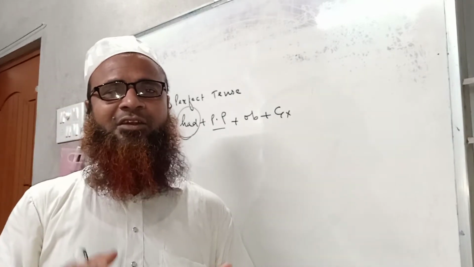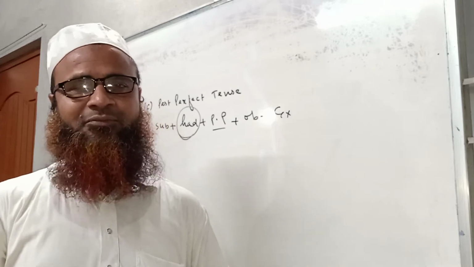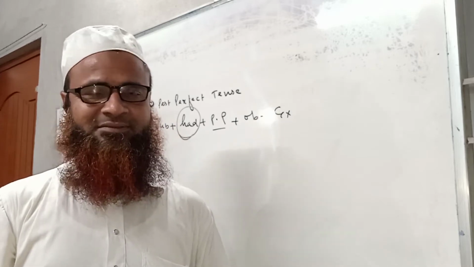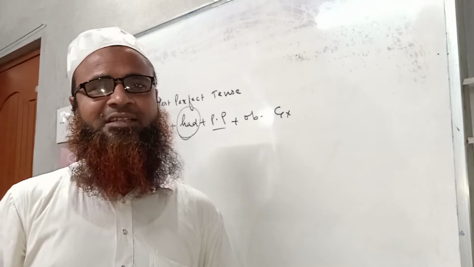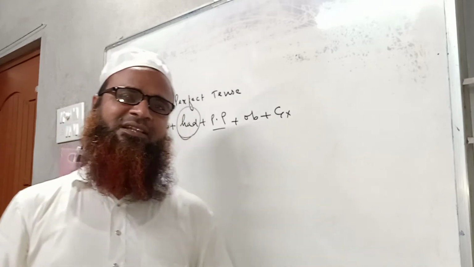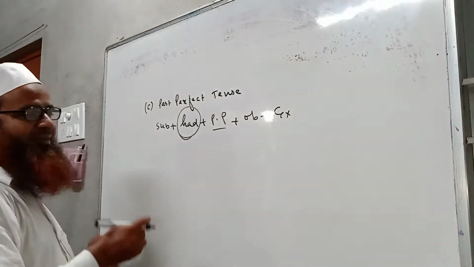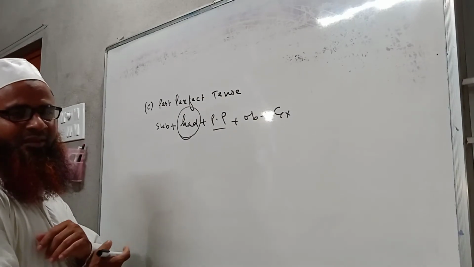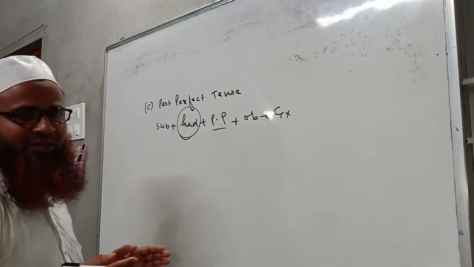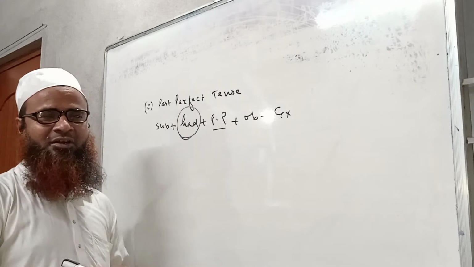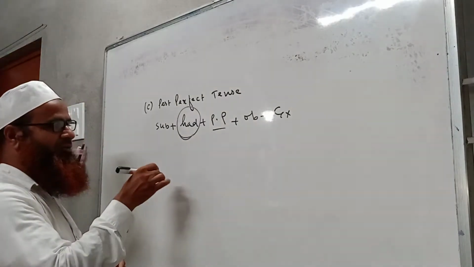So there are two tenses. We have to use two tenses together, one of past perfect, another of past indefinite tense. Two activities of the past.